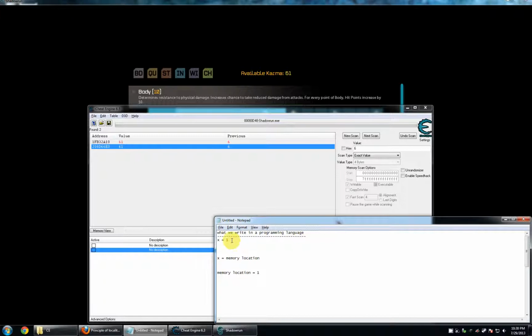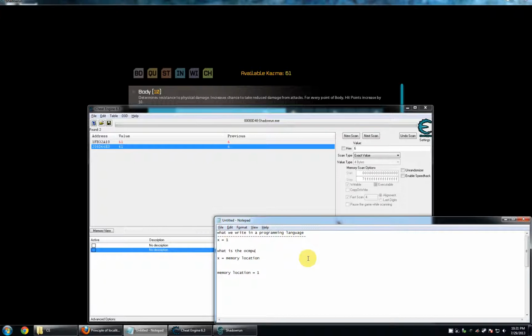That way, we don't have to define a huge set of rules from the get-go, and then make sure we operate in those constraints. Instead, we're just making up constraints as we need to, so we can cover as much as possible of the relevant topics, without having to deal with a huge set of extra rules that we're never going to bump into. So, what are we writing in a programming language? We're writing x equals 1.